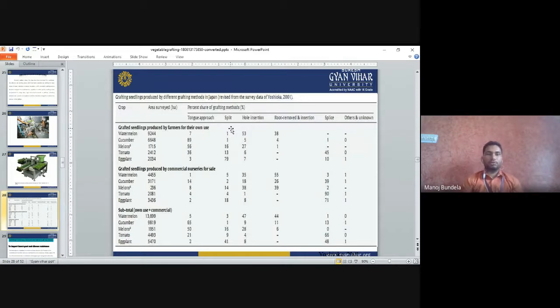Grafted seedlings produced in commercial nurseries for sale. So in commercial nurseries, different methods are used, and this many plants are developed in cucumber, watermelon, melons, tomato, eggplant. The subtotal means the total grafted by the farmers and grafted by the nurseries. This is the total number of tongue approach, split. So these are the different grafting methods.